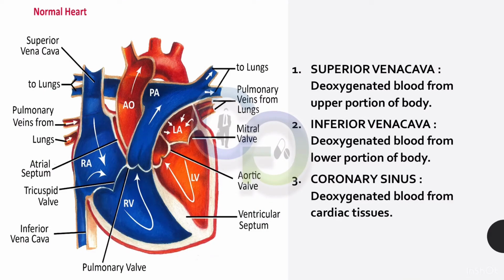Superior vena cava carries deoxygenated blood from the upper portion of the body. Inferior vena cava carries deoxygenated blood from the lower portion of the body. Coronary sinus carries deoxygenated blood from cardiac tissues.